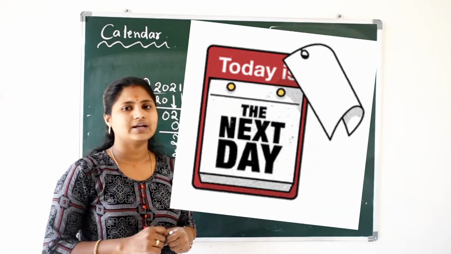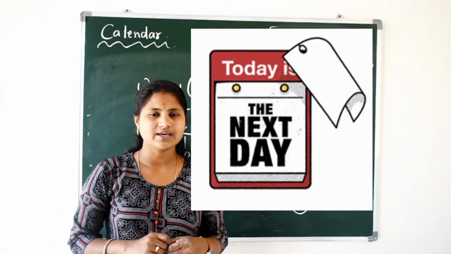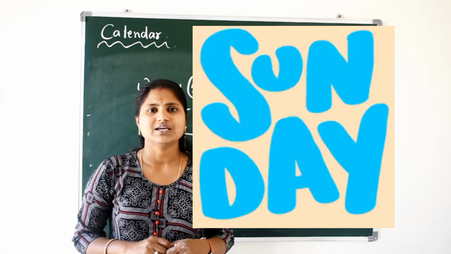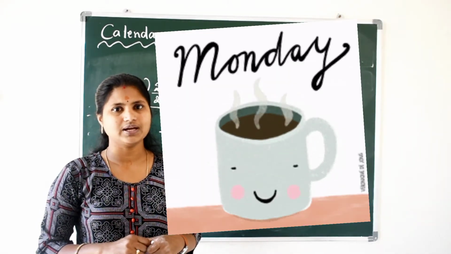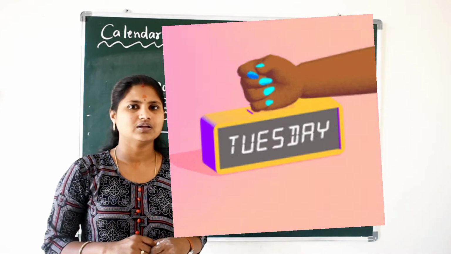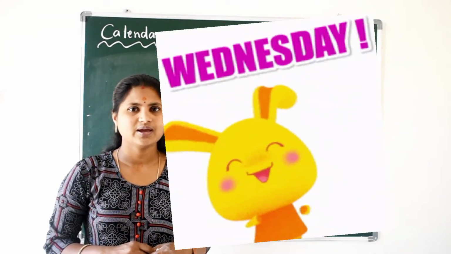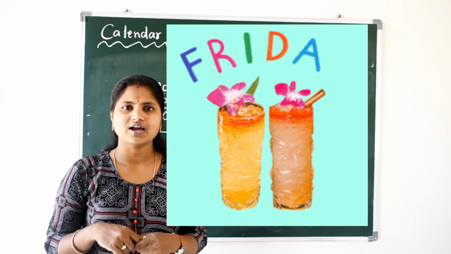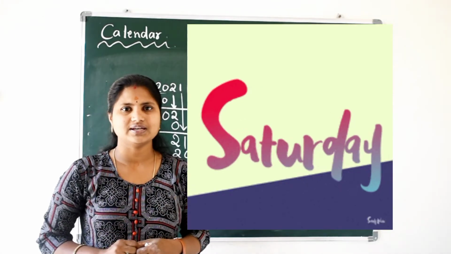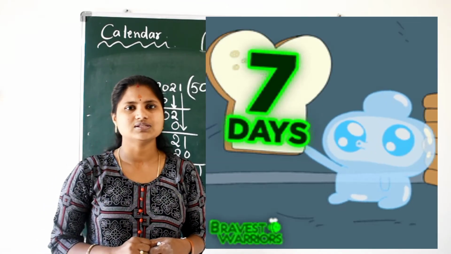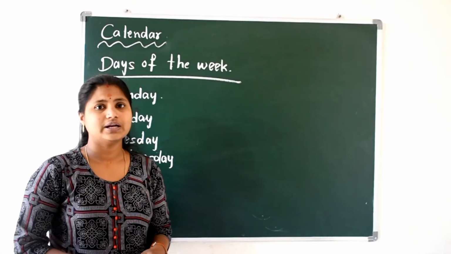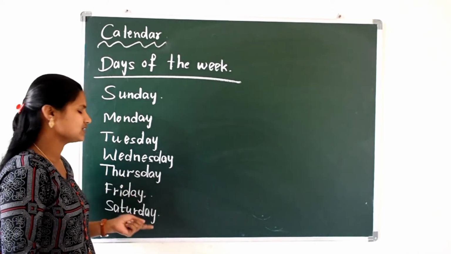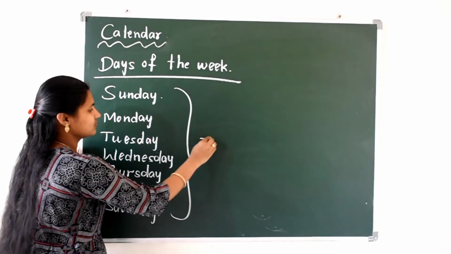Now we'll learn the days of the week. How many days do we have in a week? Yes, 7 days in a week. Each day has a particular name. What are those? Yes, Sunday, Monday, Tuesday, Wednesday, Thursday, Friday and Saturday. These are the 7 days in a week. Now we'll see the days of the week. See here, days of the week. Sunday, Monday, Tuesday, Wednesday, Thursday, Friday, Saturday. These are the 7 days.